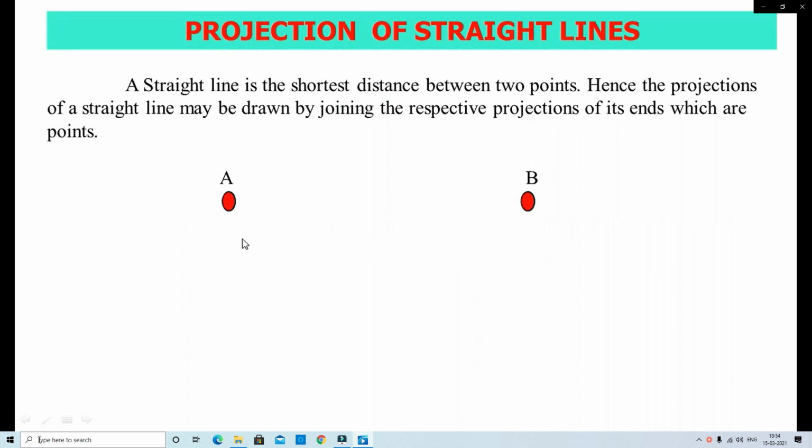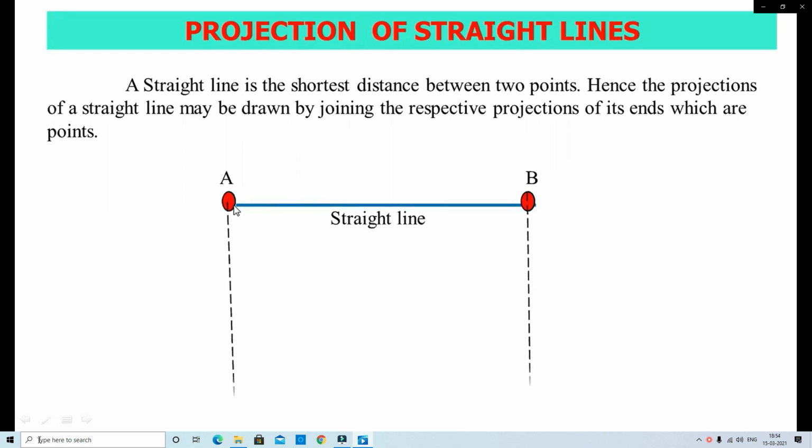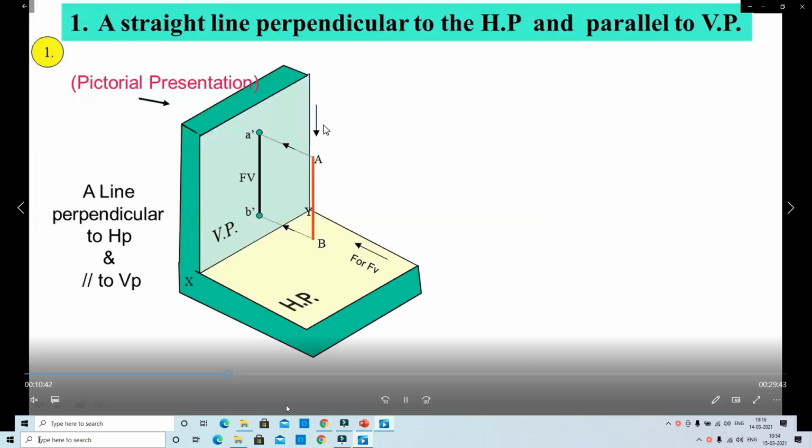Now here, first we discuss the meaning or definition of a straight line. A straight line is the shortest distance between two points. Hence, the projections of a straight line may be drawn by joining the respective projections of its end points. Here you observe A is one point and B is the other point. That is the line.